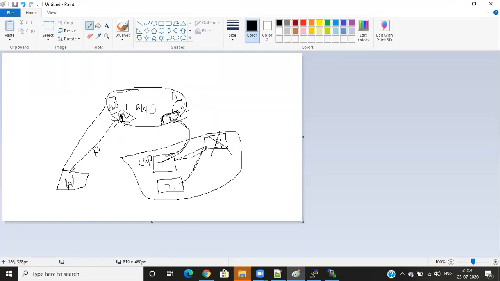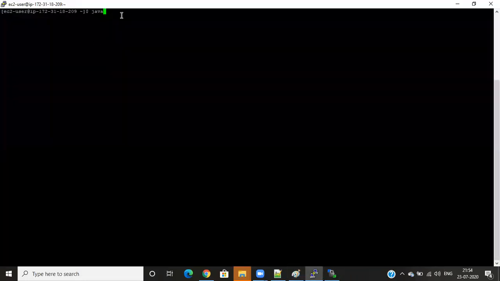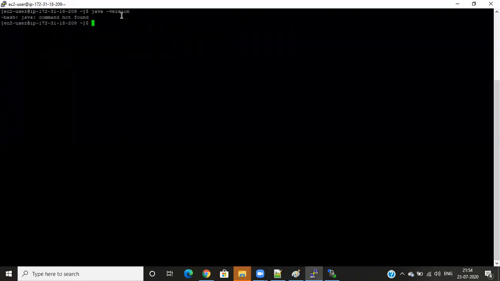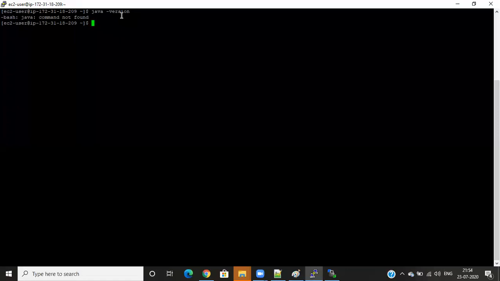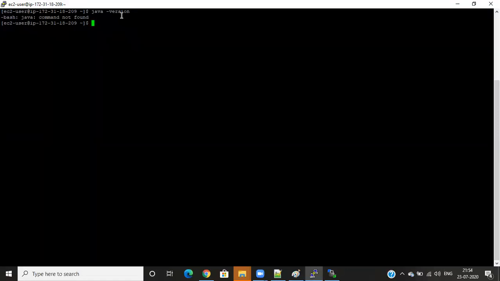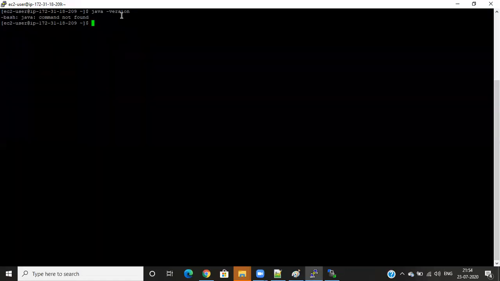But if you don't have that at the organization level either, you can install all that software on your laptop and move it to your Linux environment. We'll see how to move it. First of all, I'll enter java. Same, to check whether Java is there or not, we'll check with the Java version. It is not there. We need to install Java first. Java installation, we need to install it.